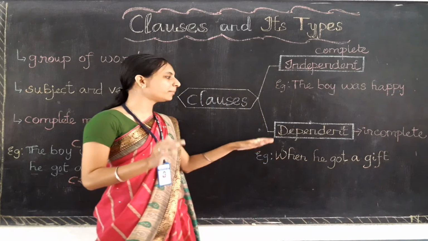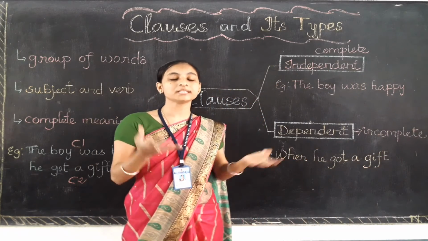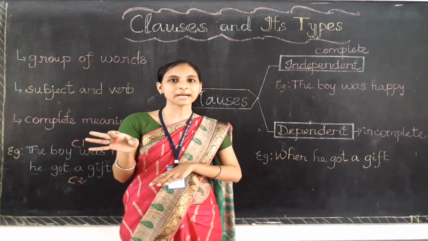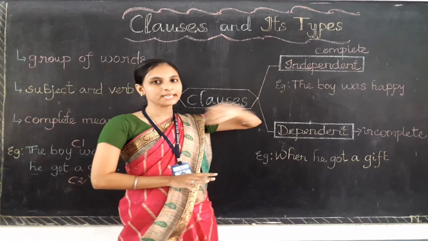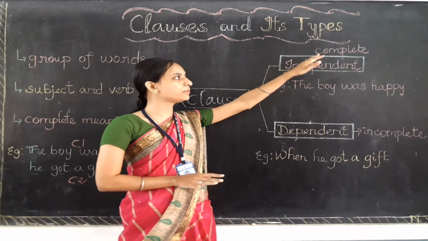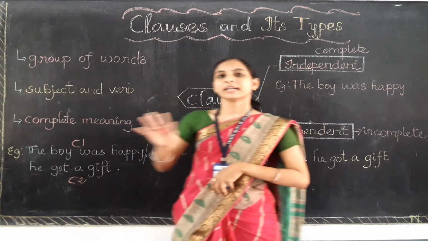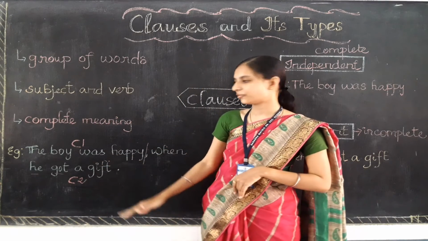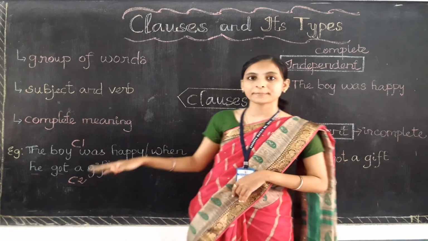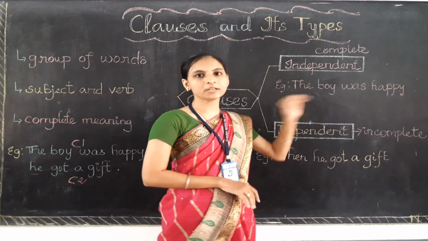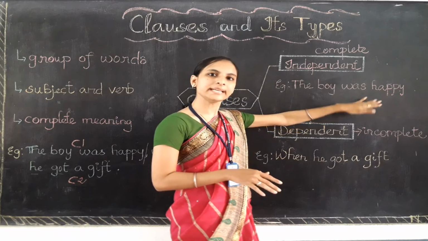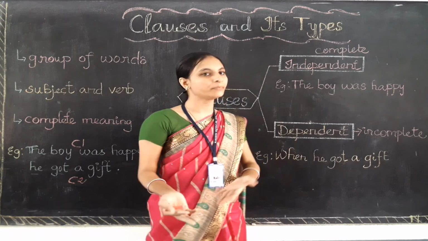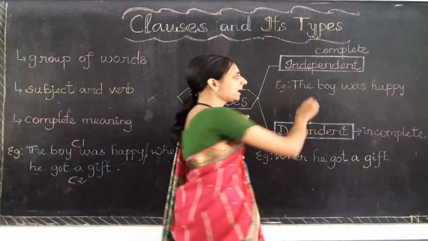The meaning of that group of words will be incomplete only. Let's learn with the example. See, what about the independent clause? I said it gives me a complete meaning. We can get the example from this sentence itself. Here, the boy was happy is an independent clause only. How? When I read the boy was happy, by itself it gives me a complete meaning, and also it has a subject and verb.